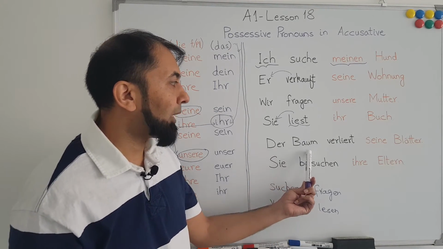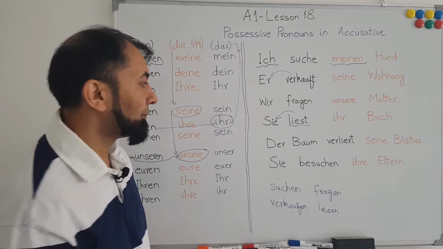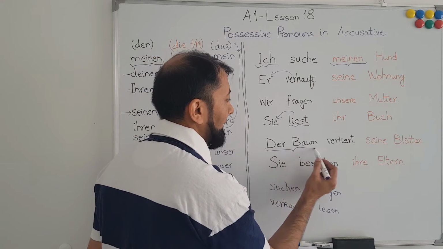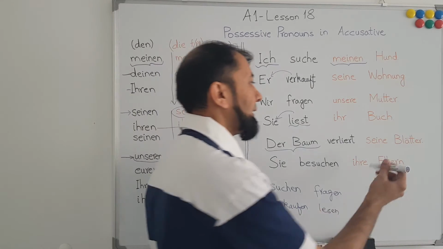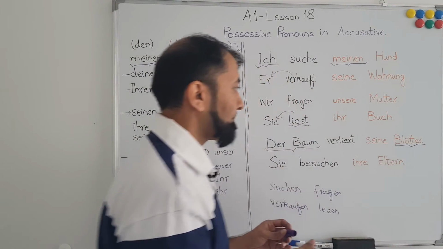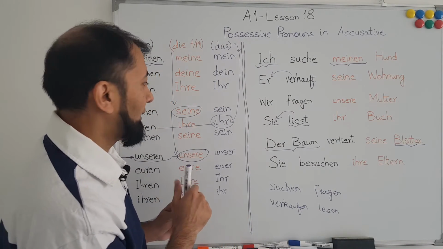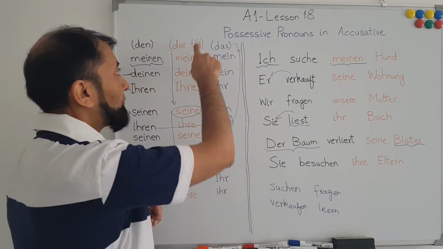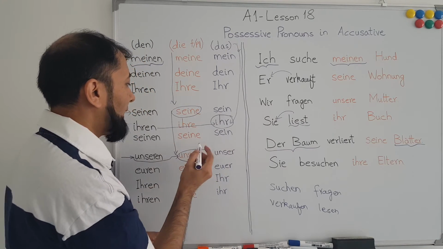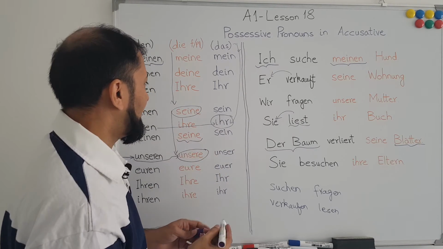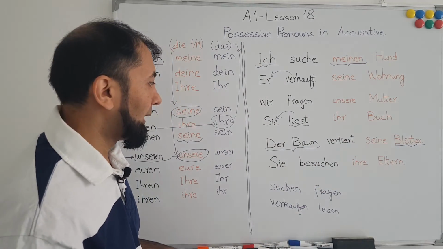Next is der Baum verliert seine Blätter. The tree loses its leaves. Blätter means leaves. Now we are somewhere here, because we have to follow this plural column, and for the tree's leaves it will be seine, because it is a plural.